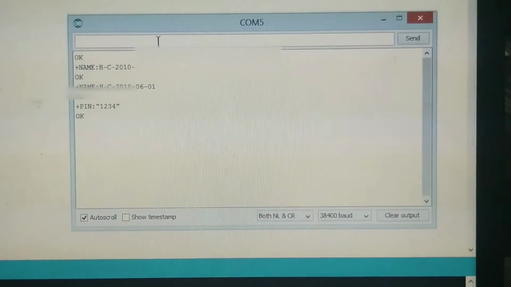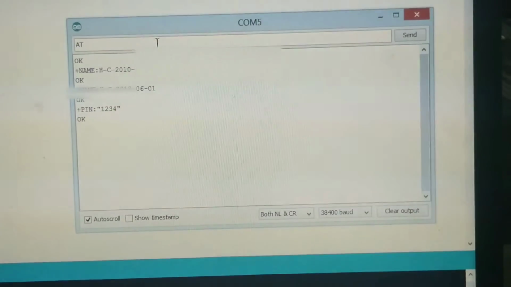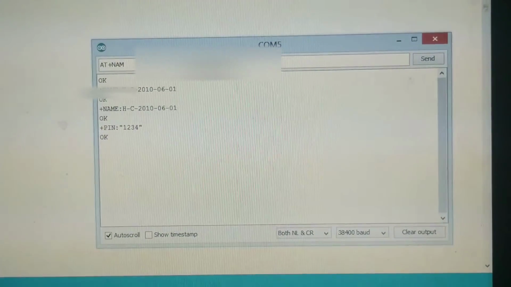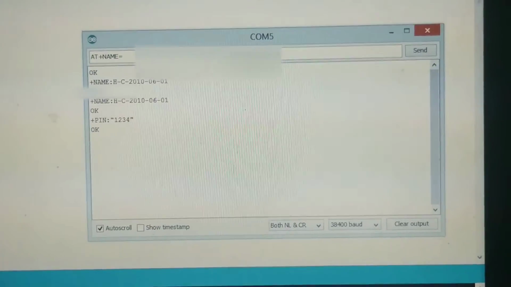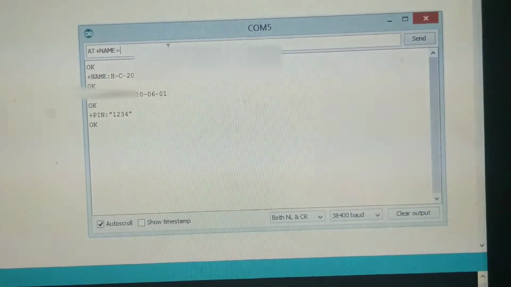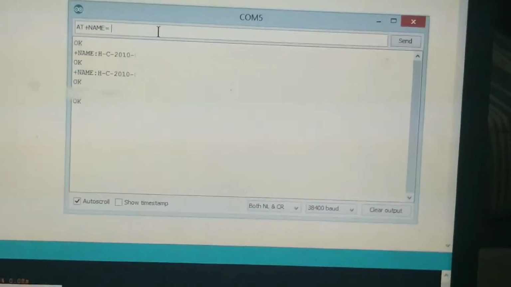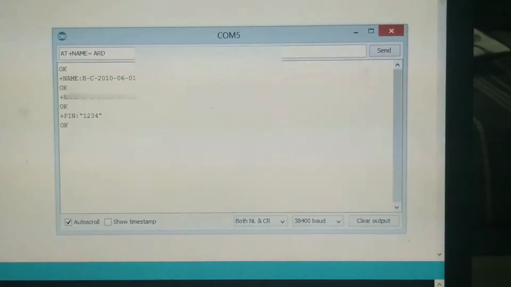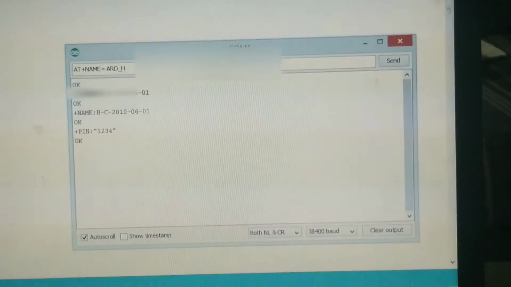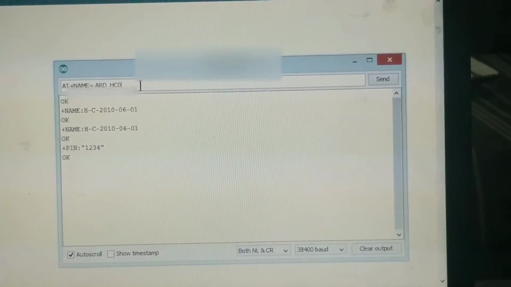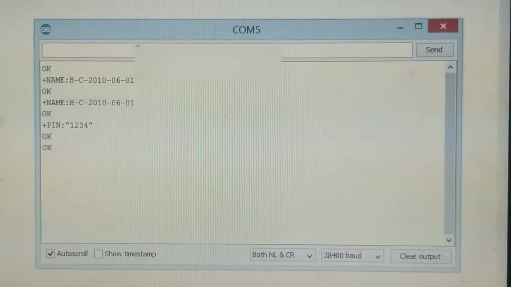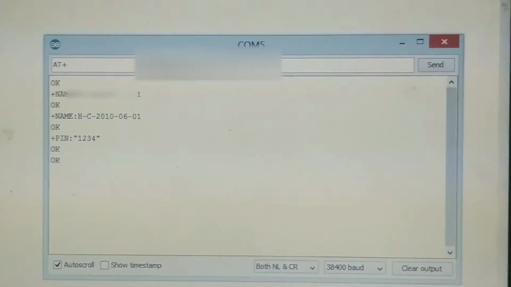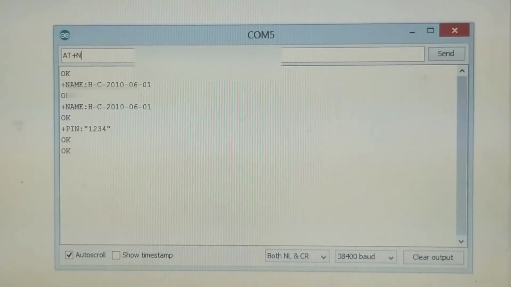If you want to change the name, write AT plus name equal to your new name, for example HC05. Okay. Then check whether it is working or not.